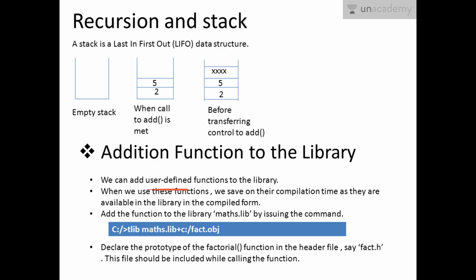We can use these functions at compile time, as they are valid libraries in compiled form. You can use them at any point of the compilation procedure. For example, we used the math library which contains all the mathematical operations, and the declaration of the prototype factorial can be fact.h. Any other user-defined functions can also be built.